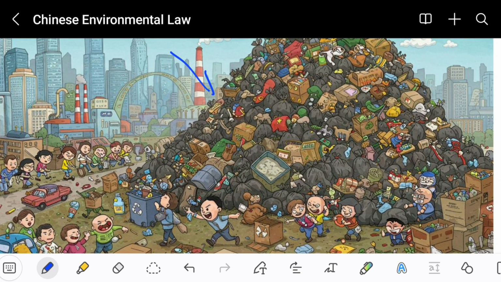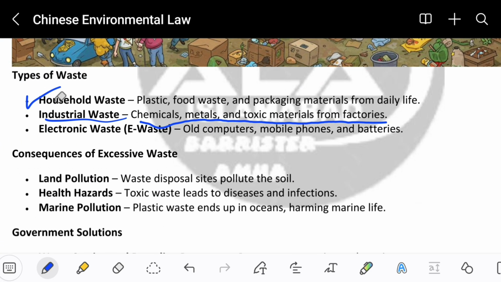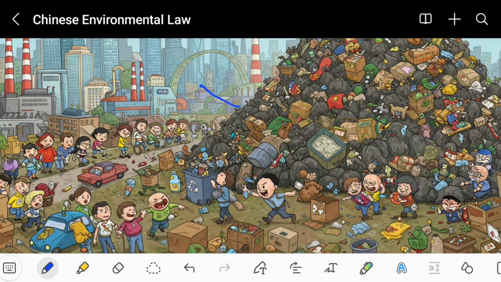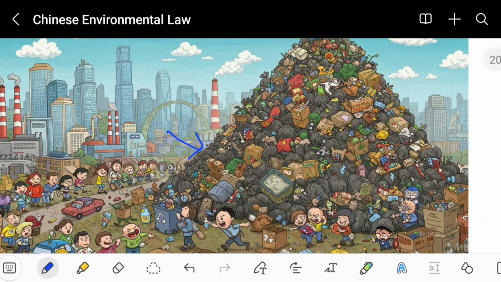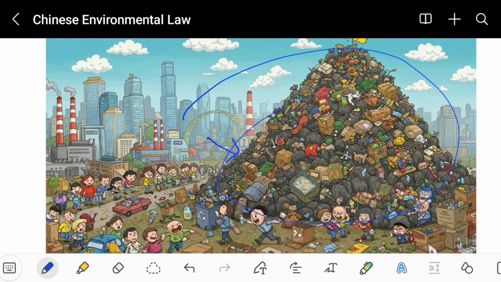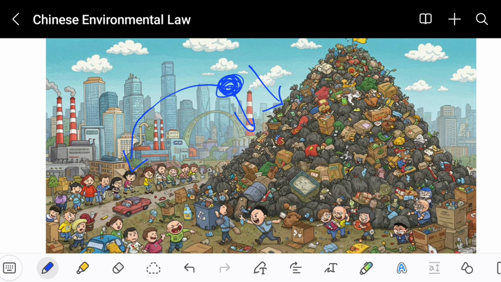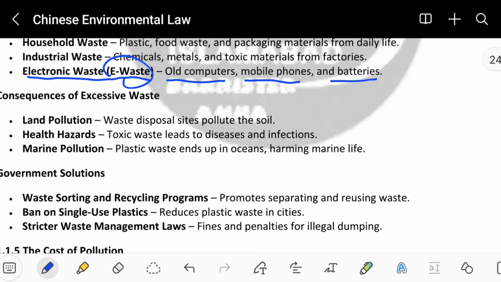So in this bundle of waste, there is also chemical waste as well, industrial waste as well. Besides this, we will also find electronic waste such as e-waste. They are called old computers, mobile phones, and batteries. In this waste, we will also find different batteries or dead mobile phones or broken mobile phones and laptops. So all of this waste is going to cause a lot of diseases because this waste will produce different smells that go inside the human body and make them suffer from different health problems. Consequences of excessive waste.